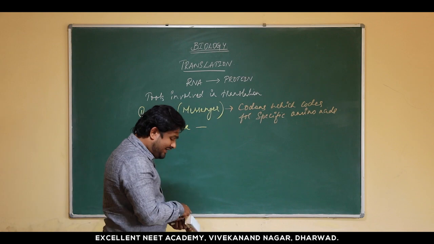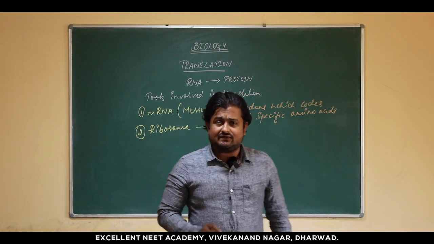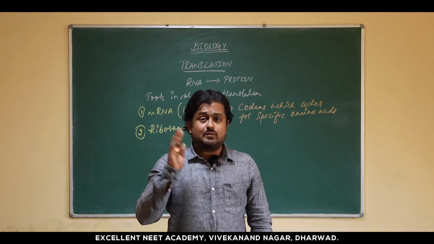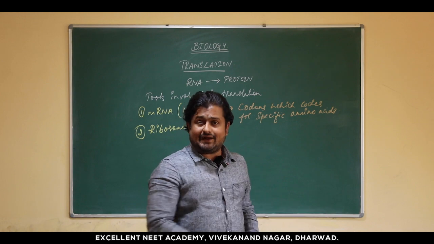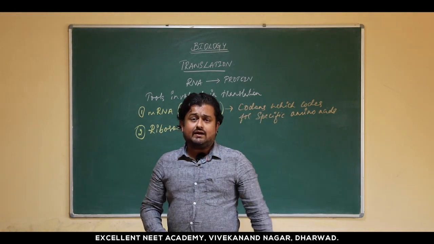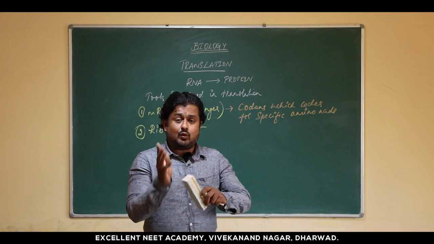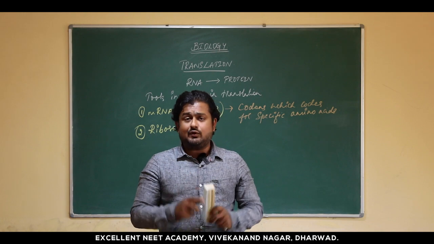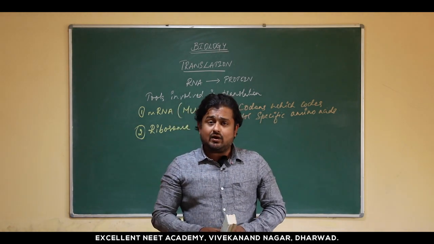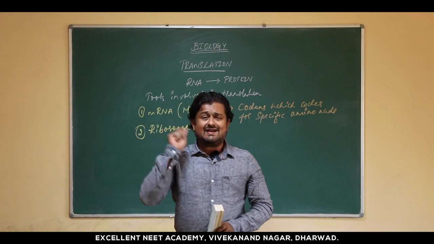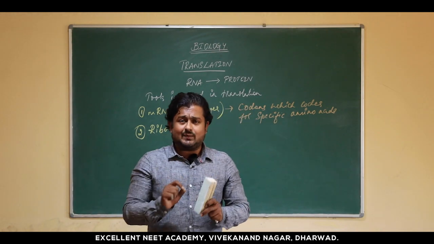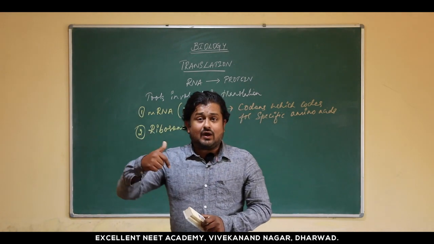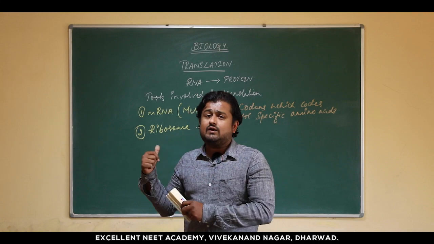Now ribosome, why do we require this? We would have studied in our first year in the cell chapter about ribosomes. We have studied the prokaryotic ribosomes and the eukaryotic ribosomes. You might know that prokaryotic ribosomes are made up of 70 S subunits, whereas eukaryotic ribosomes are made up of 80 S subunits, where S stands for the Svedberg unit. All these are the basics which are very much necessary before getting into this chapter. You have to look into those basics, only then you will get clarity about this.